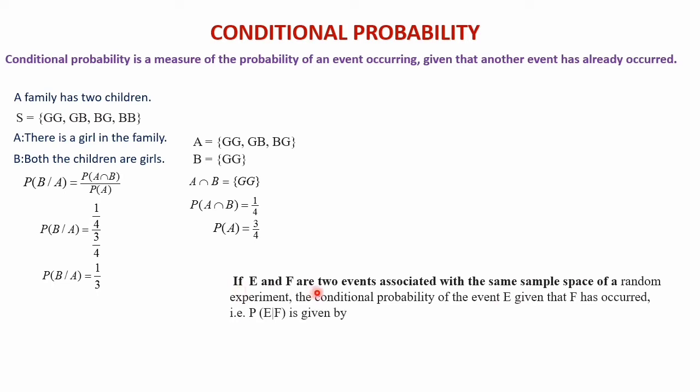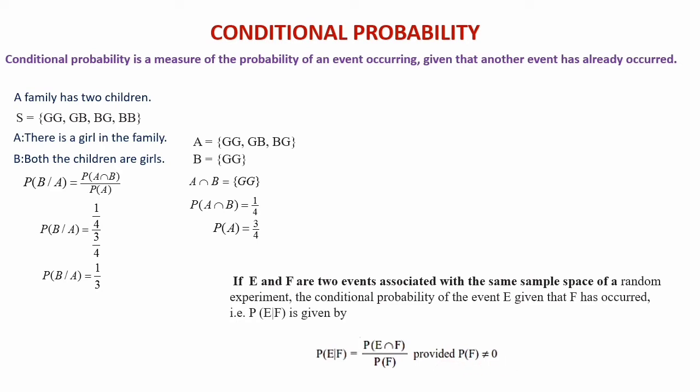That is, if E and F are two events associated with the sample space of a random experiment, the conditional probability of the event E given that F has occurred is P of E given F. We just write P of E by F, but we read it as P of E given F. It is given by the formula P of E given F is equal to P of E intersection F, the probability of the intersection of these two, divided by P of F. What comes after 'given' will come as the denominator, provided P of F is not equal to 0.